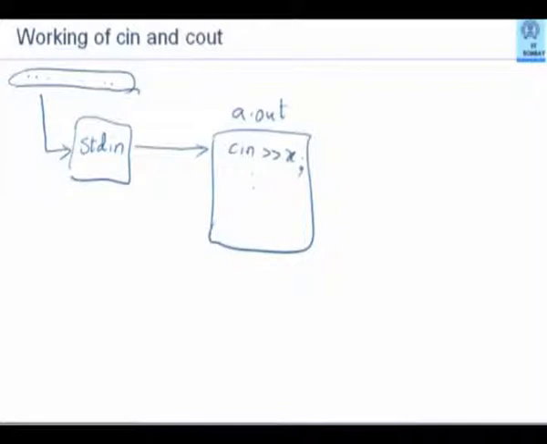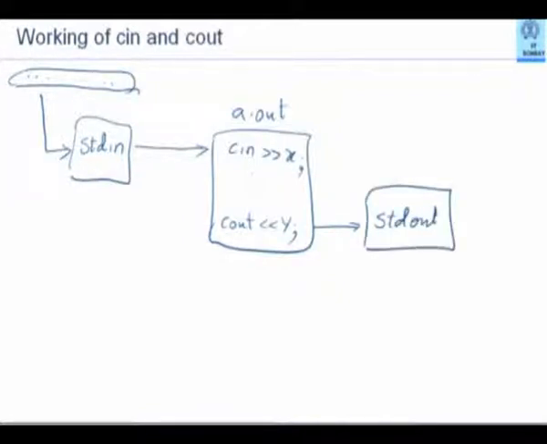Similarly, whenever in your program you say cout, let's say y, this output will actually go to stdout. It so happens that by default, stdout is connected to your monitor.